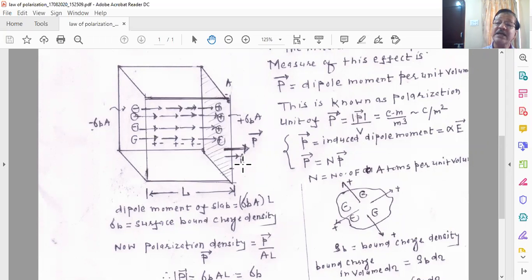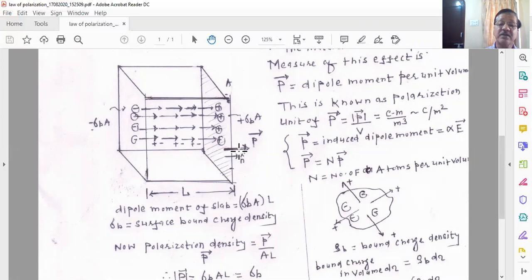You are familiar with the area vector from when I taught you Gauss's law. This unit vector n is in the direction of the area vector, and the area vector is in the direction of the external normal which you draw over the face D, E, F, G. So in this case, your vector P is making angle theta equal to 0 with the unit vector projected along the direction of the area vector.